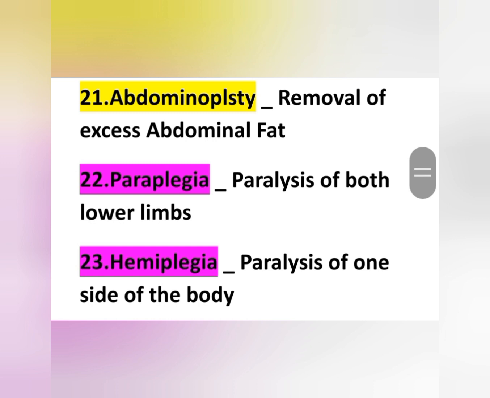And the next point, paraplegia. Paraplegia means paralysis of both lower limbs.